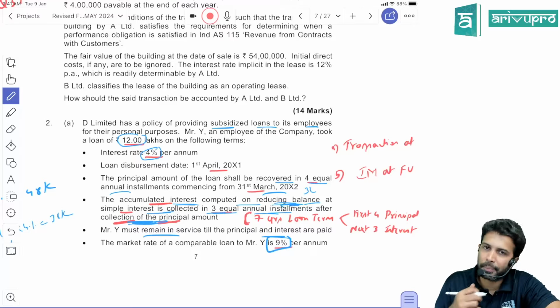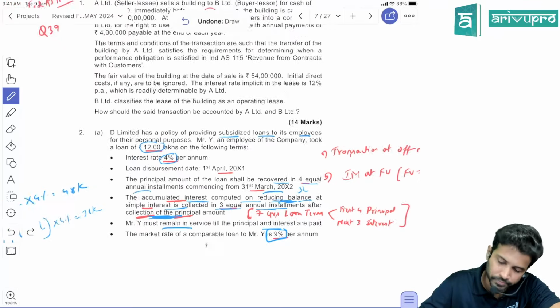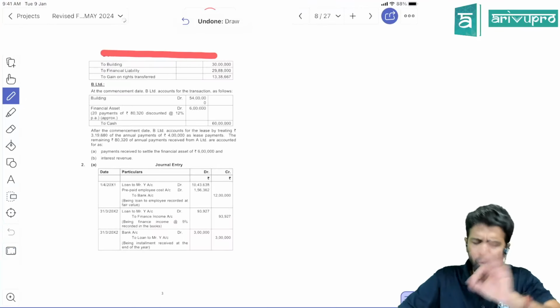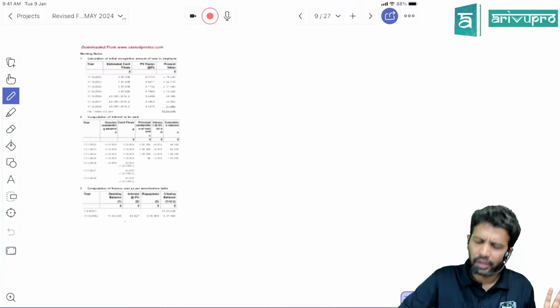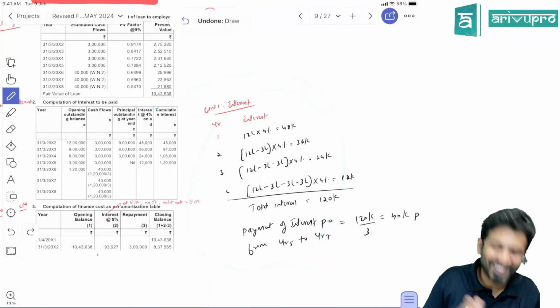Since the transaction is happening at off-market terms, we need to find out present value. For that, we need a market rate. No, they've given. Okay. This and all is similar. Only one working note if you get it right. Your answer is sorted, which I'll tell you, that is the interest working note. That's all is the crux over here.